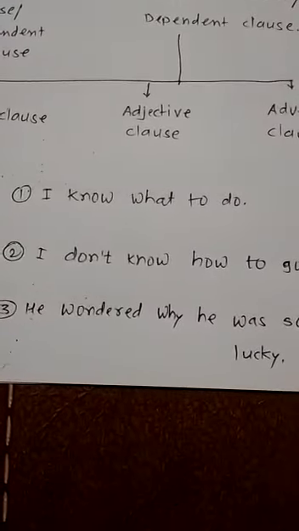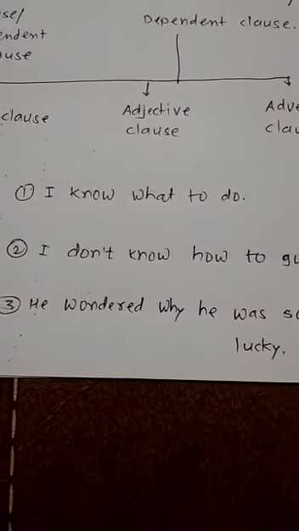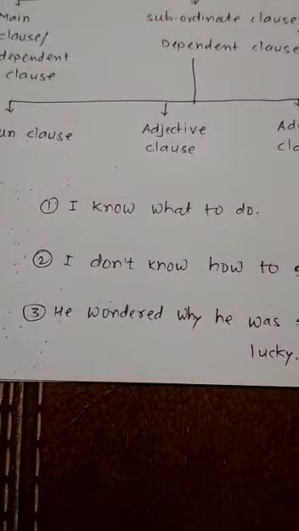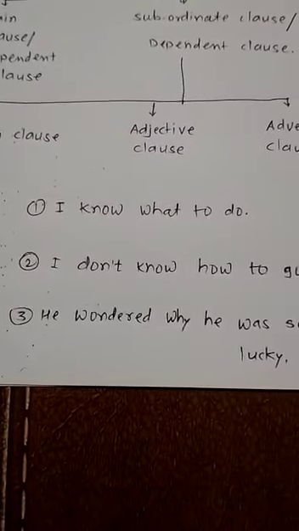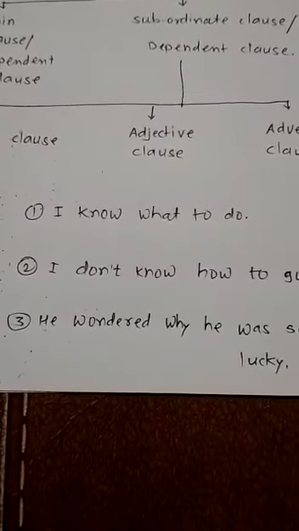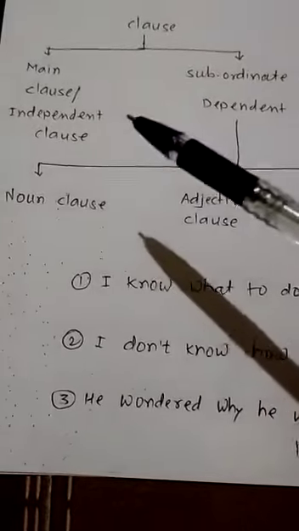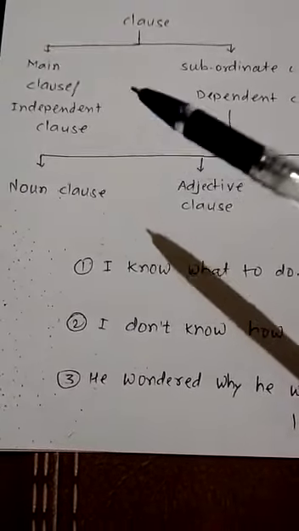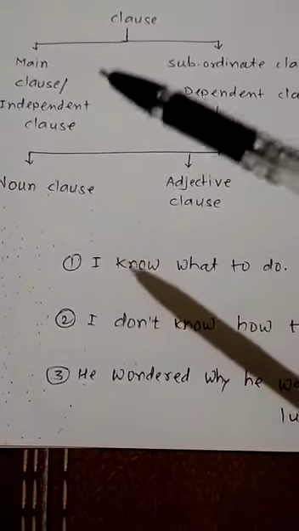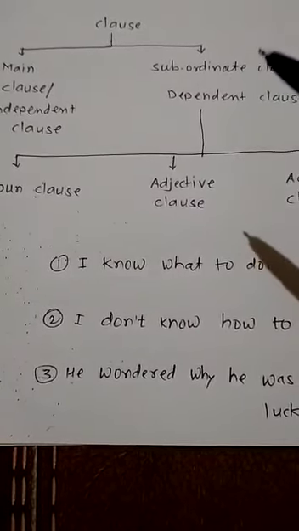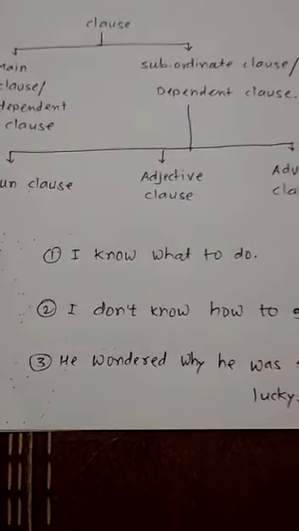Now come to the examples. Today we are going to study how to identify the main clause and how to identify the subordinate clause, because these three types we are going to study in the next upcoming lecture. So one thing you must have understood from here: the main clause is independent, it does not depend on any other clause for the completion of its meaning. But a dependent or subordinate clause depends on the main clause for the completion of its meaning.